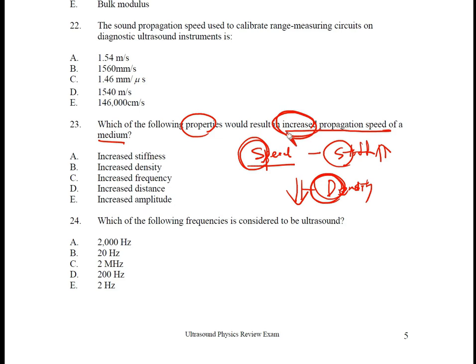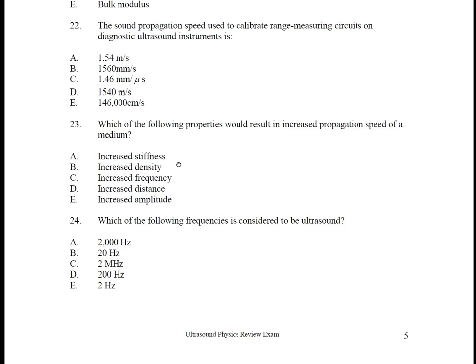Returning to the question, since it mentions an increase in propagation speed, you should consider that the items in the options that can increase together are related to stiffness. So, you can select option A as the correct answer. As I explained with the formula, keep in mind that density, on the other hand, has the characteristic of decreasing. Next, let's move on and look at question 24.